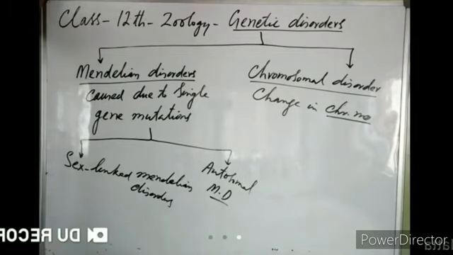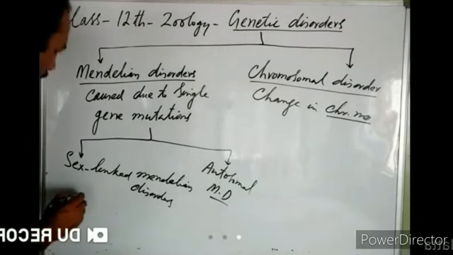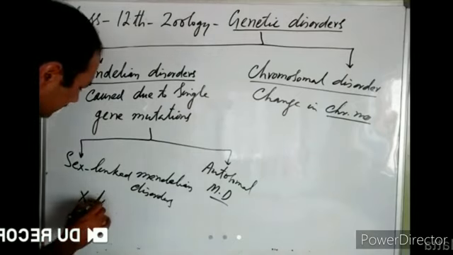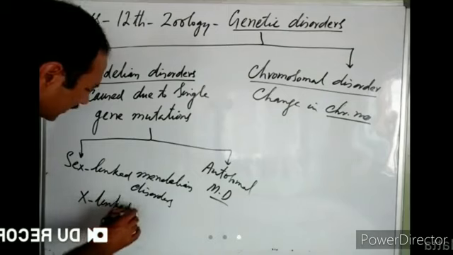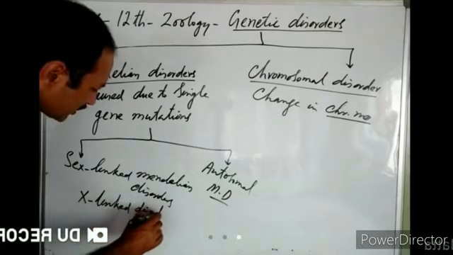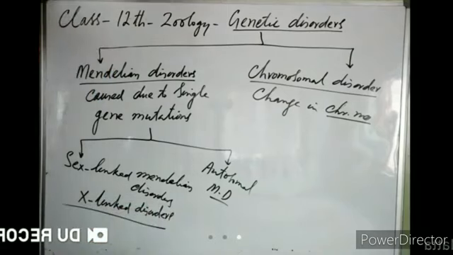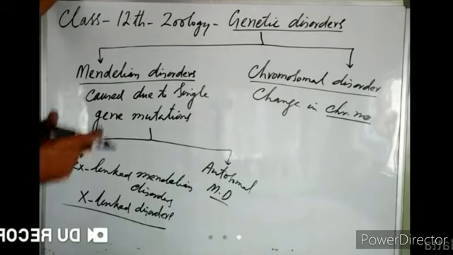Usually the gene mutation occurs on the sex chromosome X, so we also call them X-linked disorders. So sex-linked disorders are those caused due to gene mutation on sex chromosome X, right?